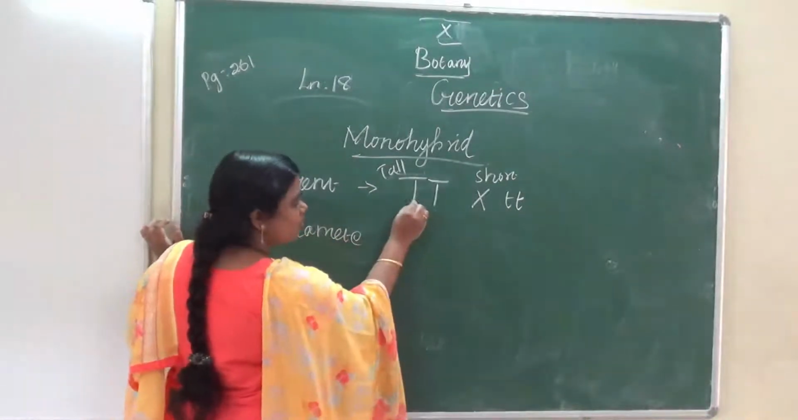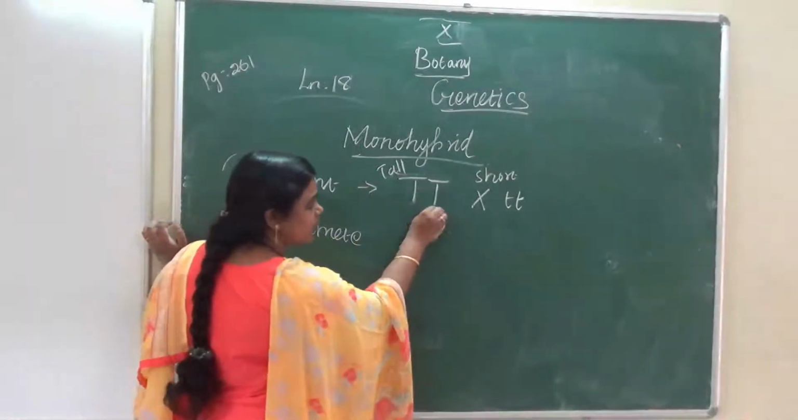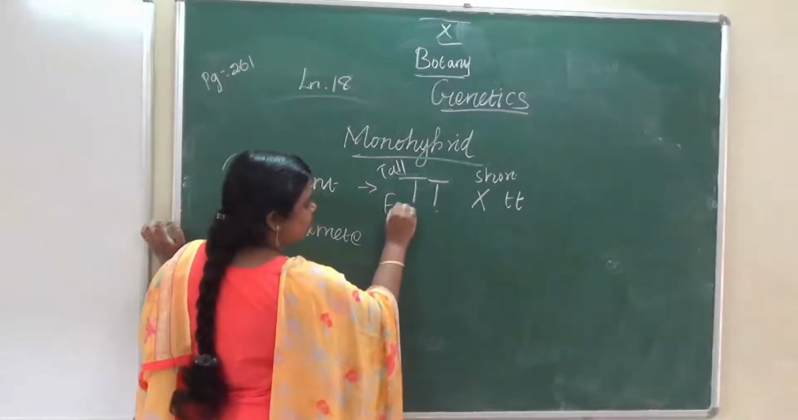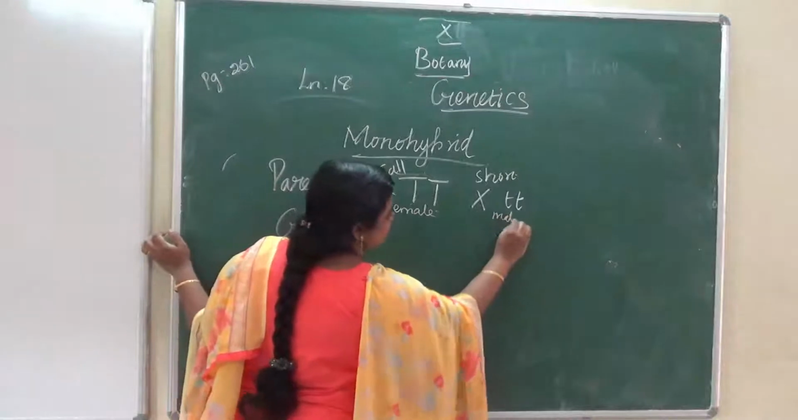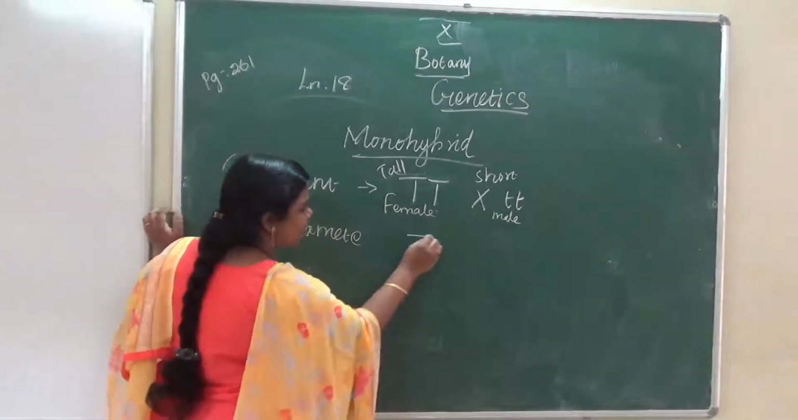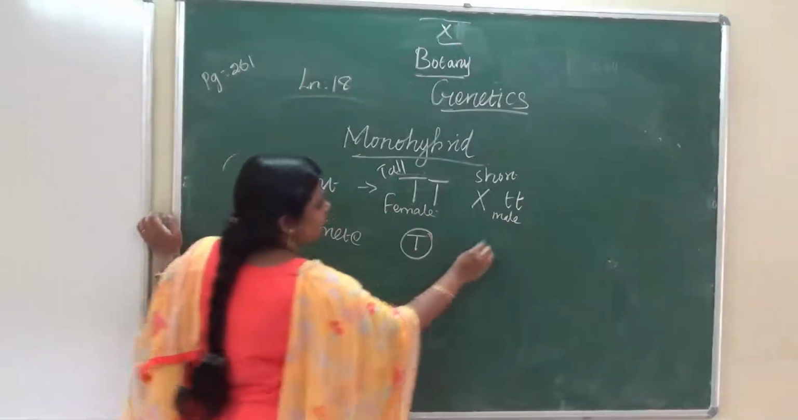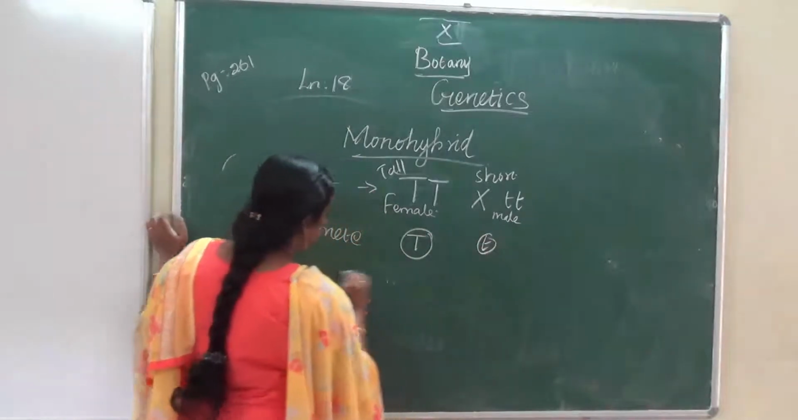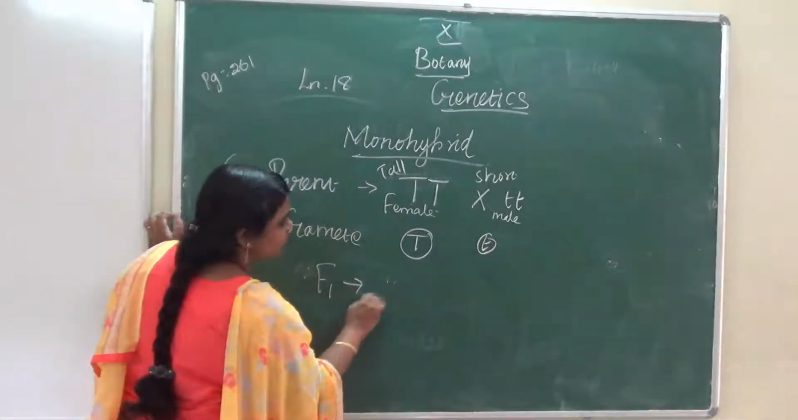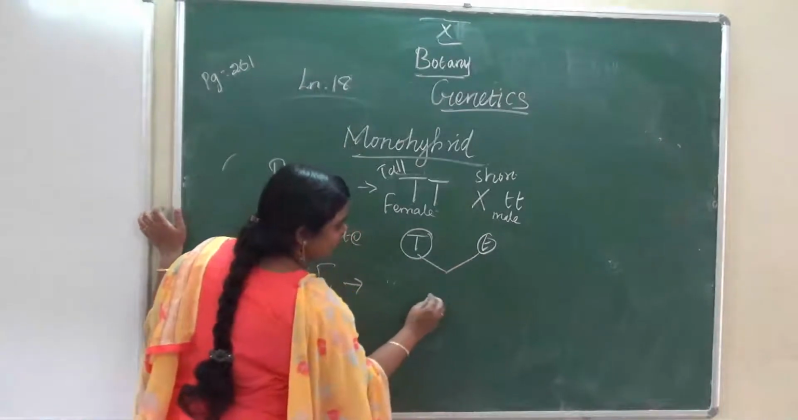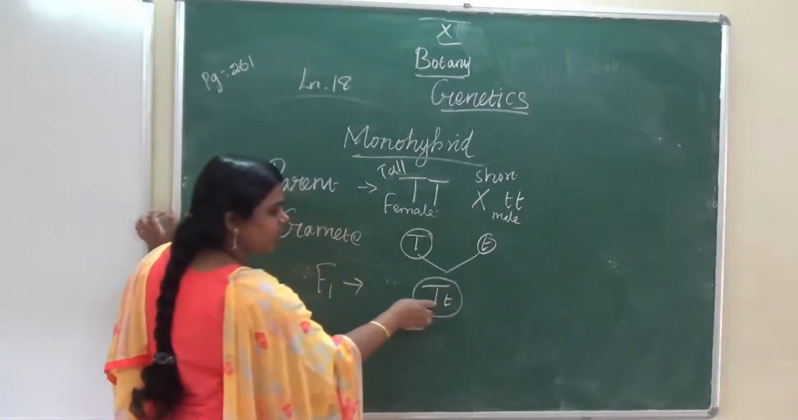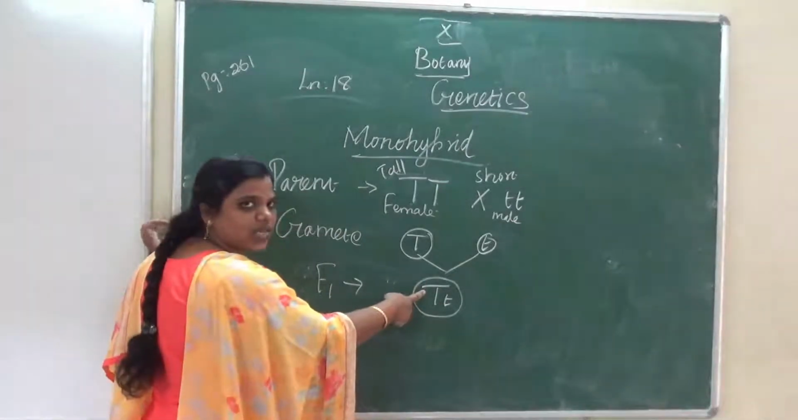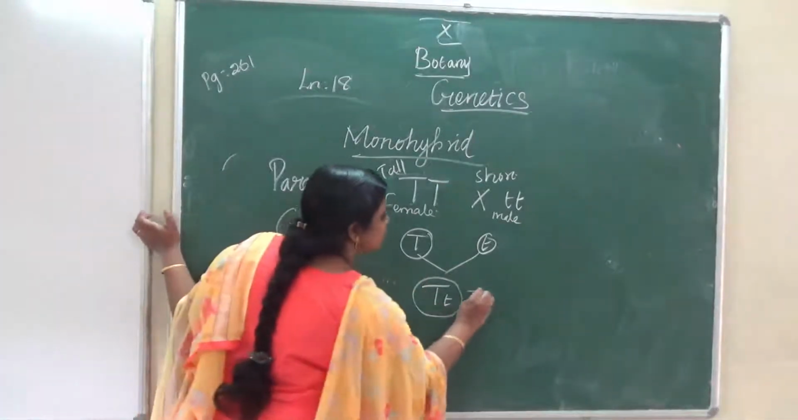That means this is for the female, and this is for the male. So TT gamete means single, small t, and then the first generation. The two gametes give the genotype capital T small t, the dominant character is expressed. So the plant is tall.